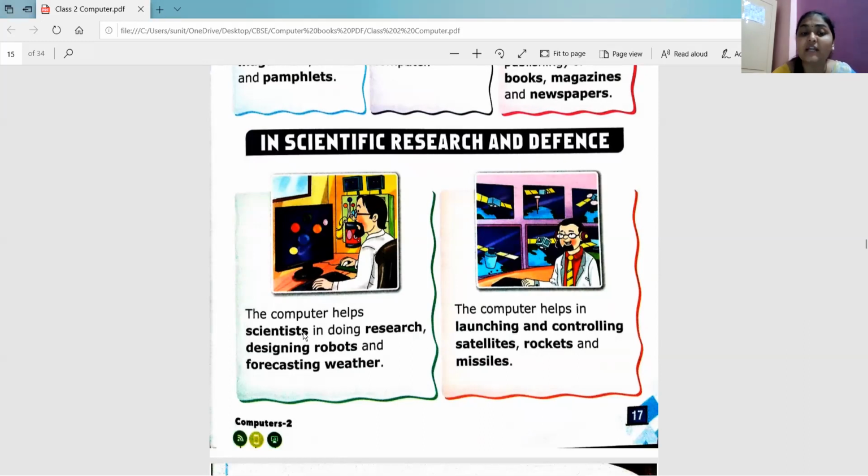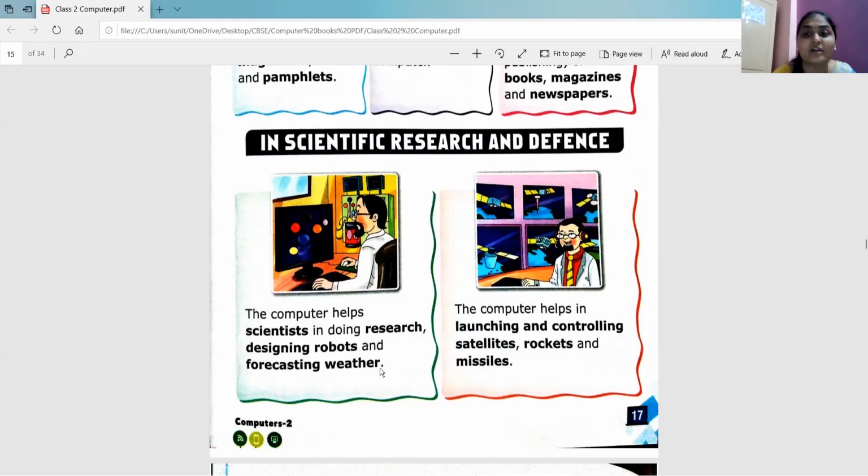So the computer helps scientists in doing research, designing robots, and forecasting weather. Research means when they want to search for some new thing, right? When they want to invent something new, at that time they use a computer. And designing robots. We have seen a robotic arm in hospital usage, right? So to design that type of robot, scientists use the computer.